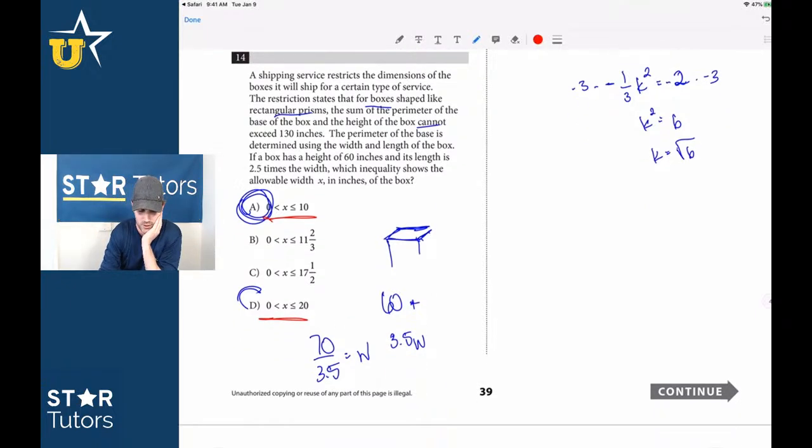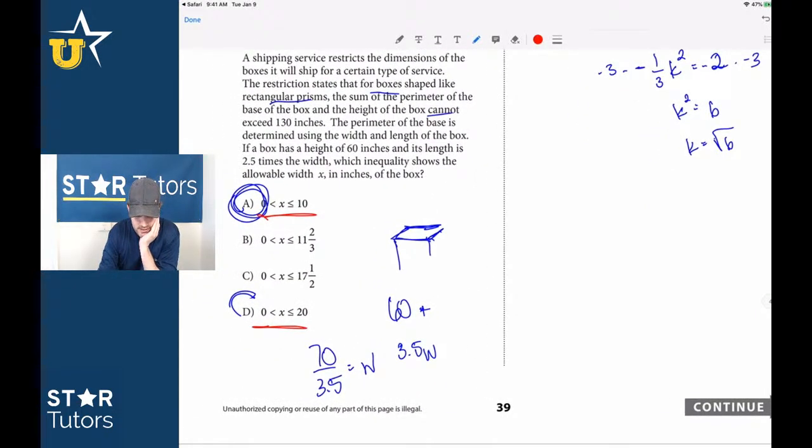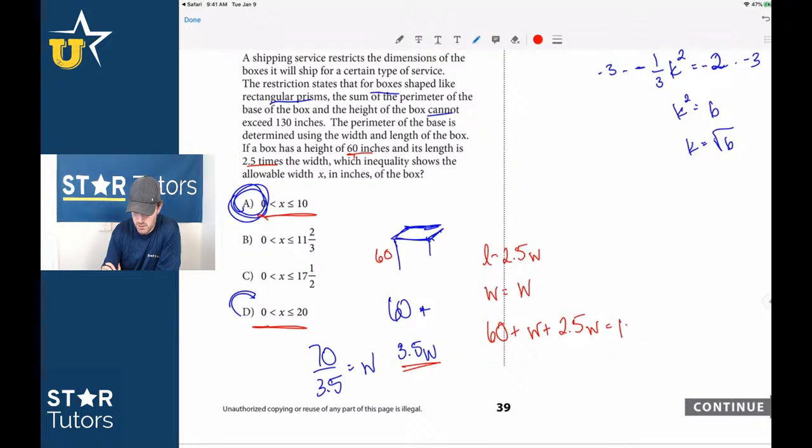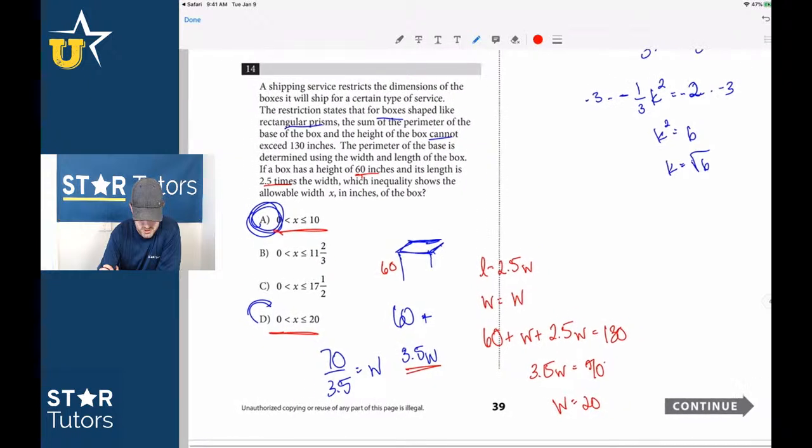Let me see if we can work through this one, guys. It is A. The perimeter of the base is determined using the width and length of the box. The box has a height of 60 inches, so this is now 60. Its length is 2.5 times the width, so length equals 2.5W. This is what I was trying to do really quickly with 3.5W. So now we can say 60 plus W plus 2.5W is equal to 130, and then 3.5W is equal to 70 by subtracting 60 on both sides. So then W equals 20, but there's got to be some restrictions here, right?